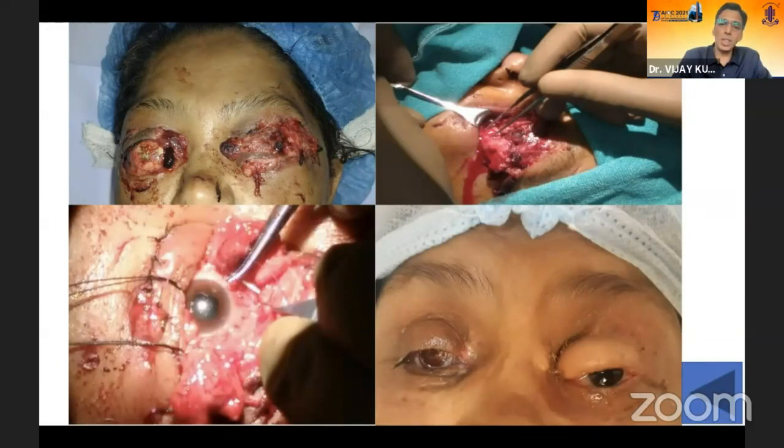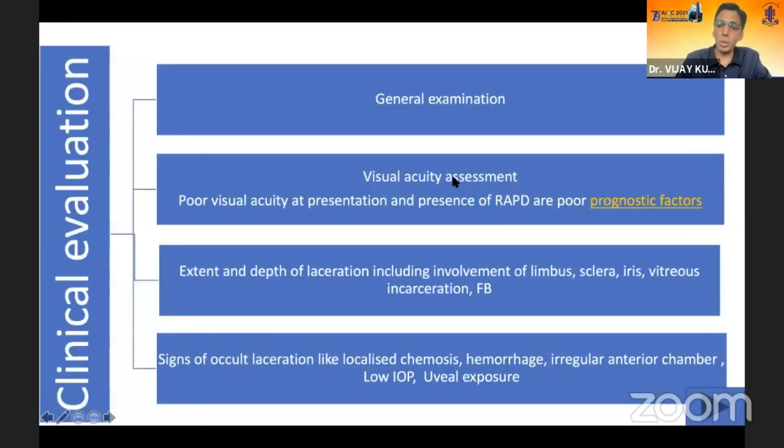It was a combined surgery by a corneal surgeon, vitreoretinal surgeon, oculoplasty surgeon, and squint surgeon, along with a reconstructive surgical team. It took about 12 hours. You can see the image of the patient after about 3 months: the individual regained vision from just perception of light to 6/36 in the left eye. The right eye had no vision. So this difference can arise, especially if a visual acuity assessment is done at the time of presentation.